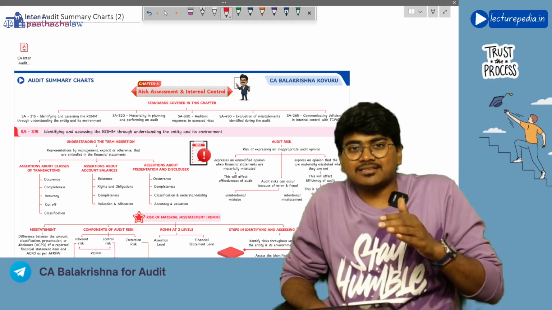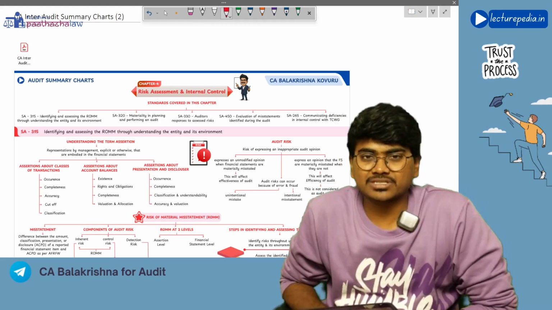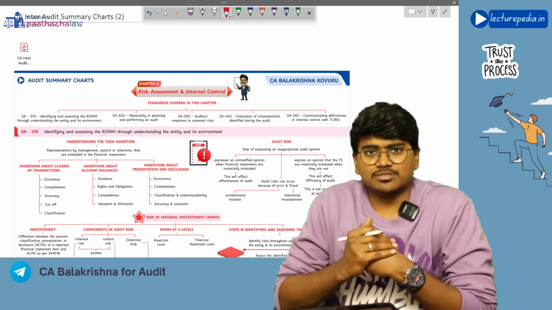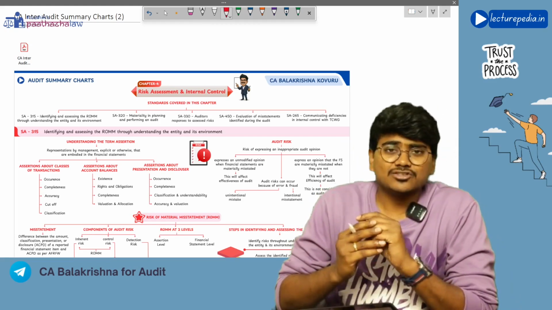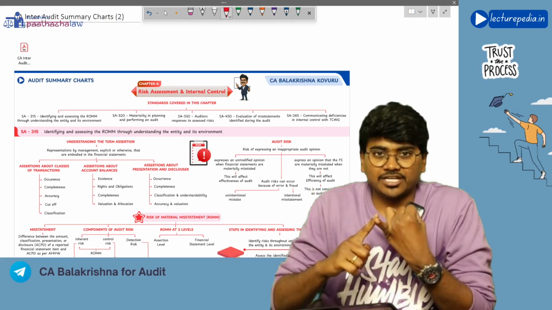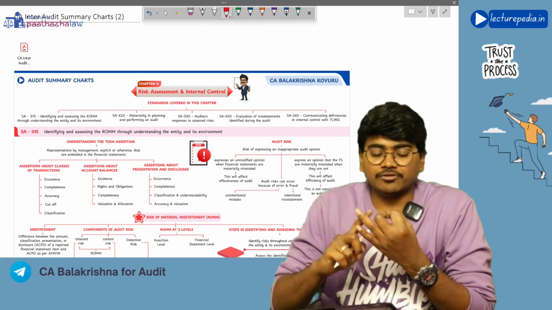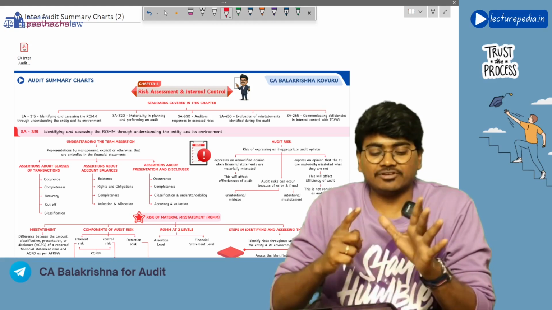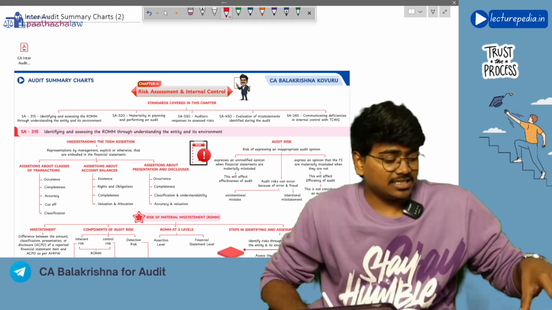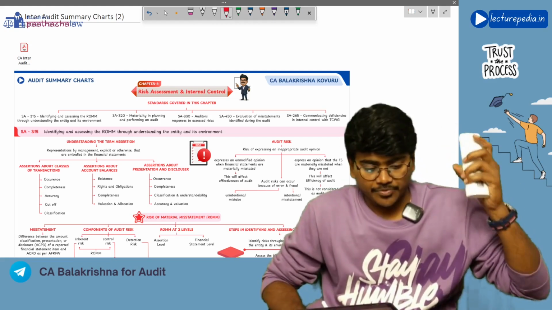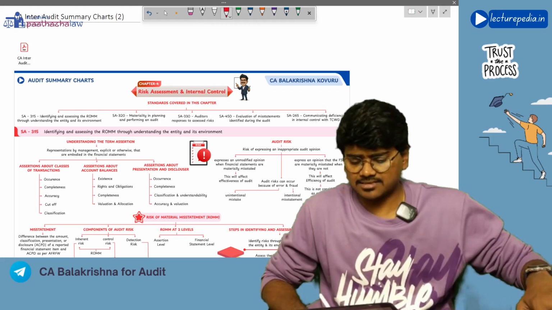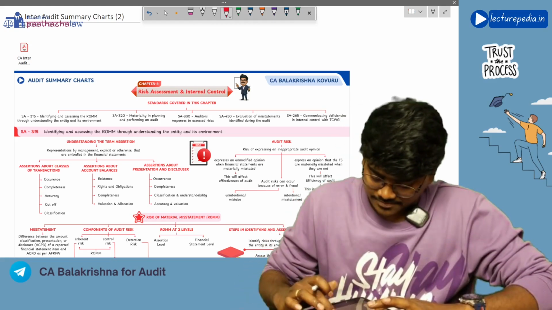Now in this class we will be revising the fourth chapter, which is with respect to risk of material misstatement. Basically in today's class we will be covering almost five standards. SA-315 we will revise, SA-320, 330, 265 and 450. All these five standards we will be revising in this chapter. So without any delay, let's start the revision.